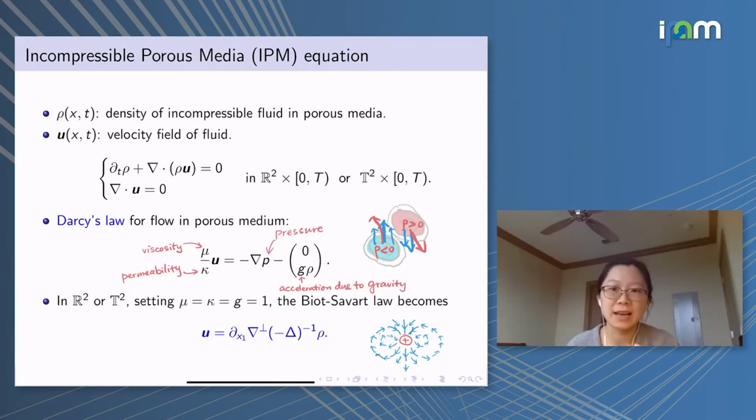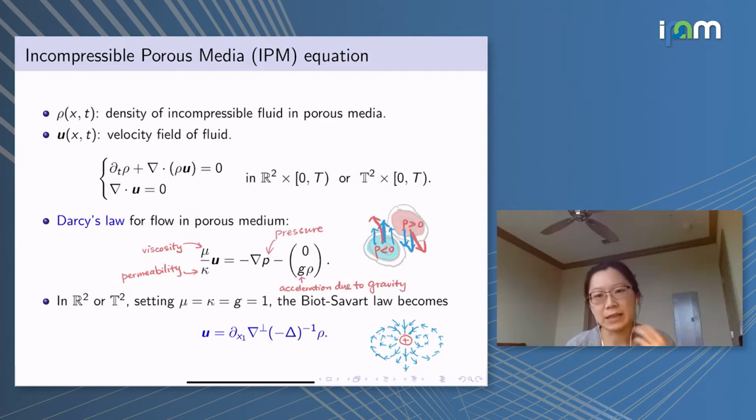However, notice that there is a key difference: the two directions, x1 and x2, are not equivalent here, right? Because the gravity is pointing downwards. And it turns out that in the Biot-Savart law, there is the partial derivative in the x1 direction, the horizontal direction. And then grad perp indicates that you take the gradient and then you rotate it by 90 degrees.